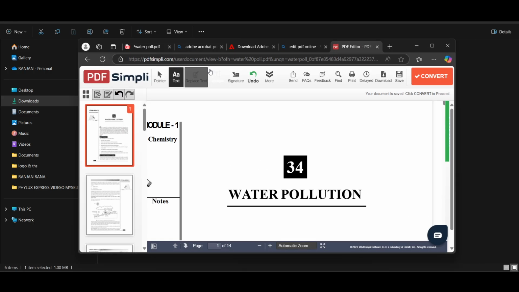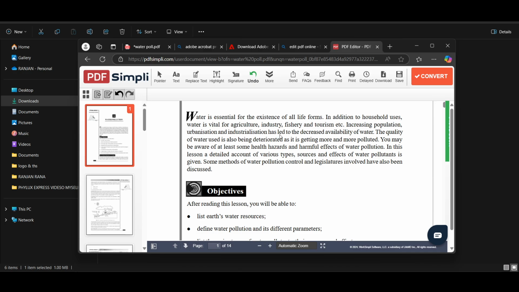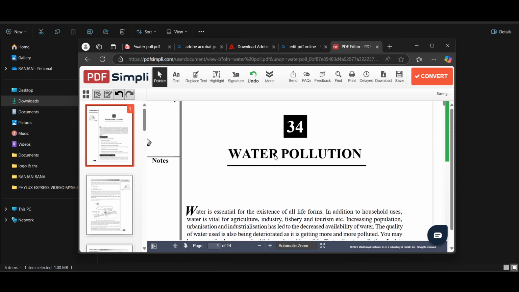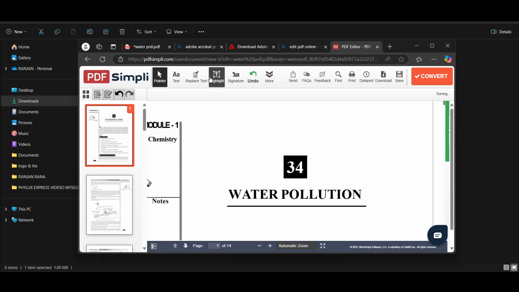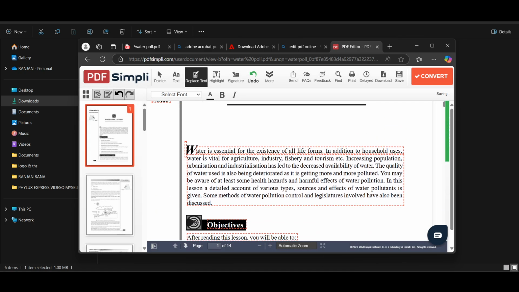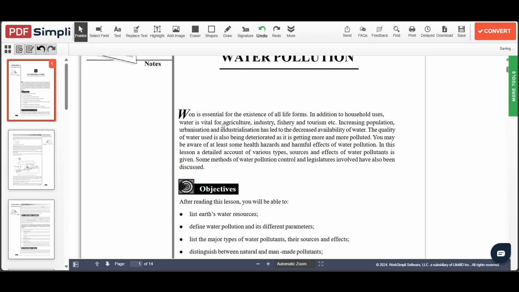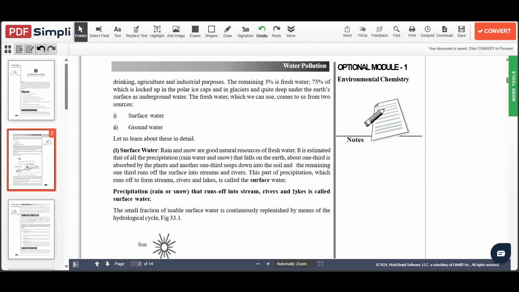So you can see here, just like Microsoft Word, for example, to use the pointer, it will also give you a tutorial on how you can do so, right? So for example, this is a pointer, right? And I can select this, and I can also remove this, right? For example, replace text. So I can replace this text here, right? I don't want this water, I want to write here one, so I can just do so, right? And this is really interesting, and it doesn't look like it has been edited, right? So this is how you can do so.